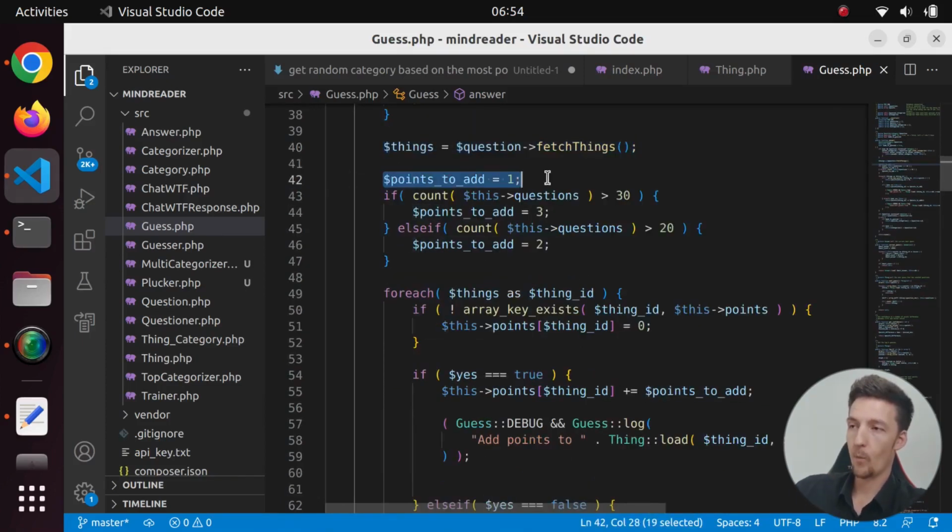Now, at first we add 1 point, but then if we have asked more than 30 questions, we add 3 points. If we have asked more than 20 questions, then we add 2 points. This just seemed to work. I tried many things, and this seemed to work pretty well.